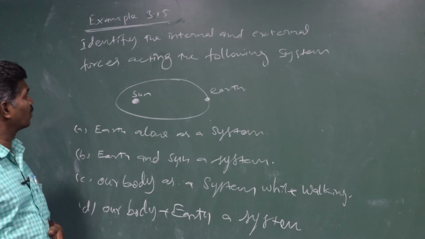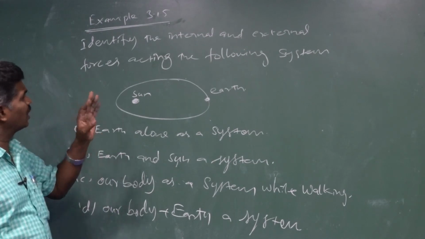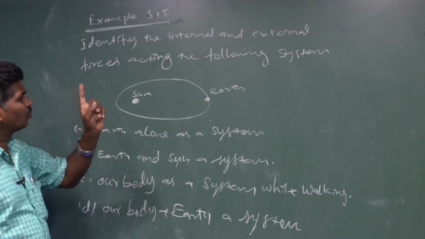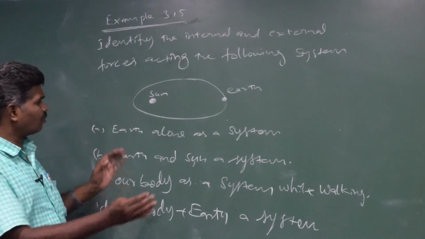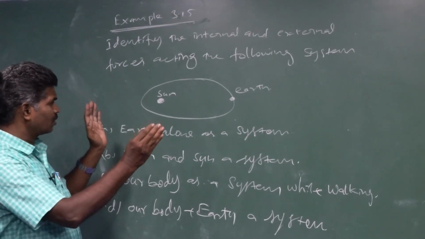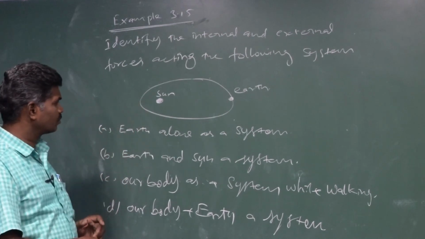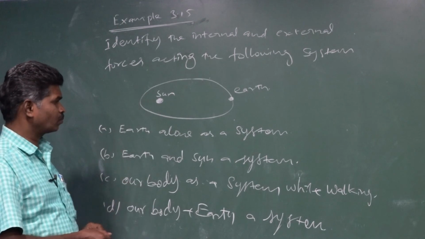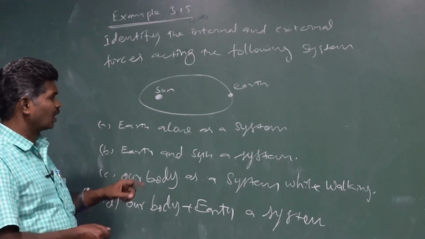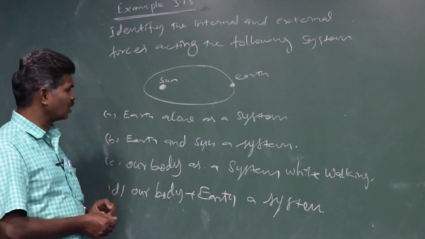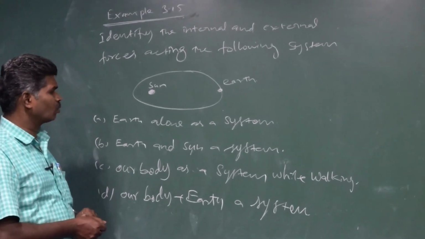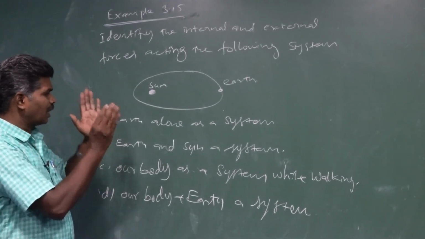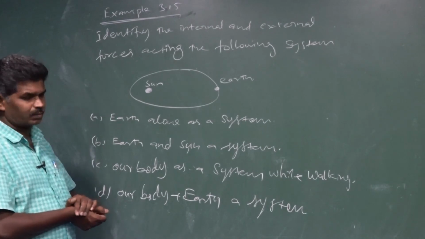What is given in our problem is: identify the internal and external forces acting on the following system. What we have been given as a system is the sun and the revolving earth. The earth is revolving around the sun in an elliptical orbit. Now, we are going to take different types of systems.